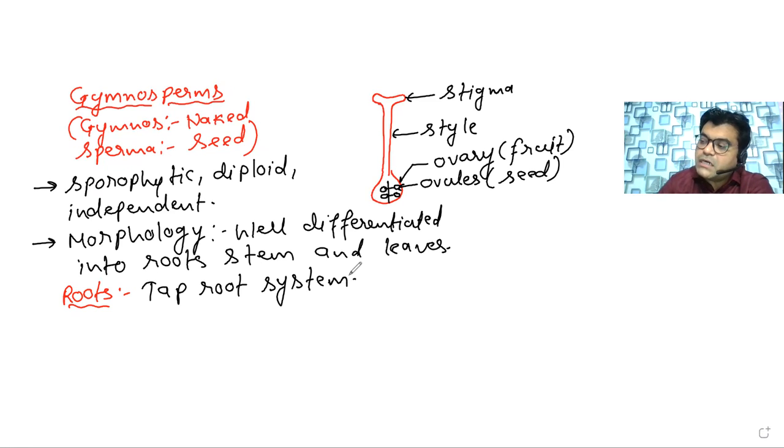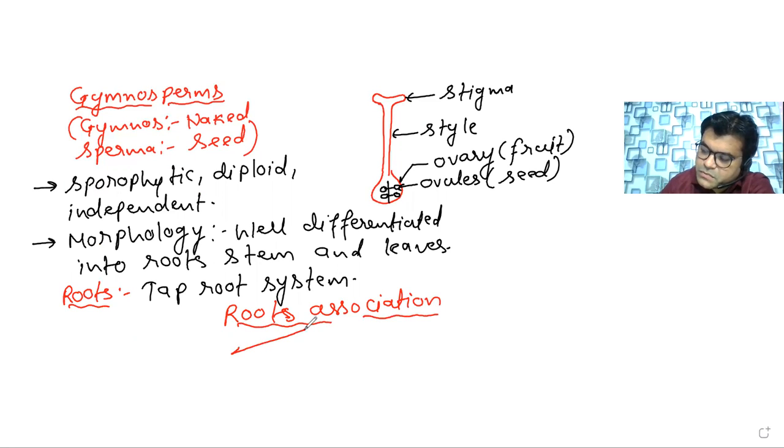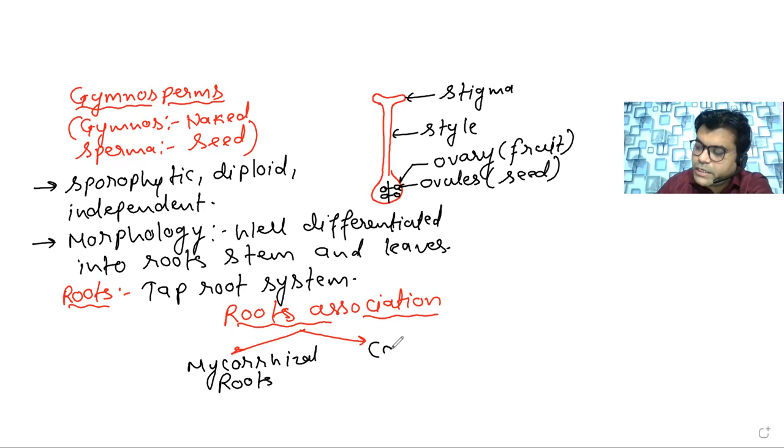But these roots are differentiated. These roots have two different types of association. Let's see here which root associations are present. The first one is called the mycorrhizal root, and the second type is called the coralloid roots.